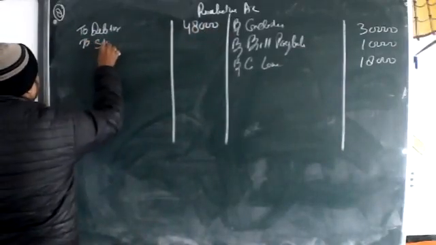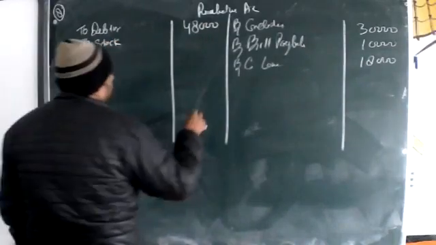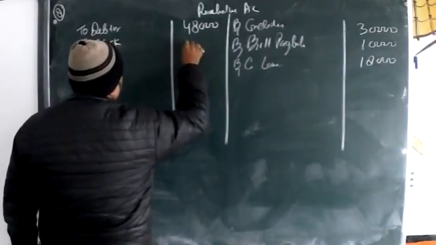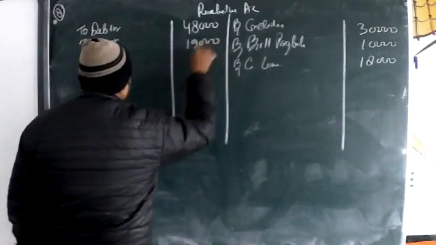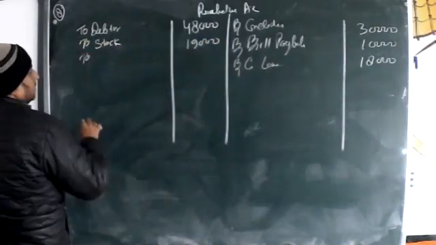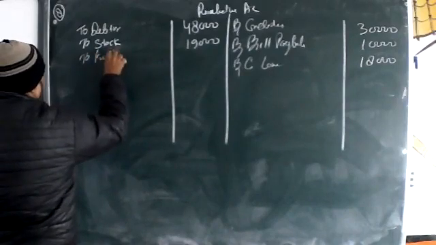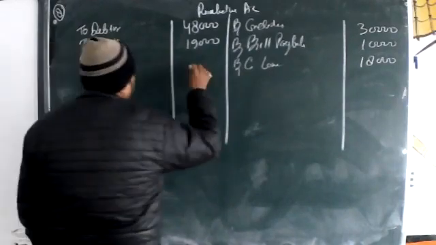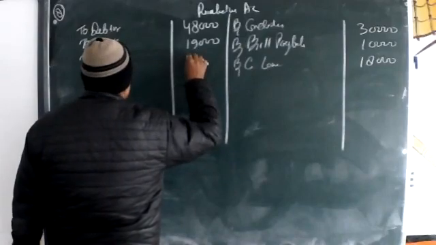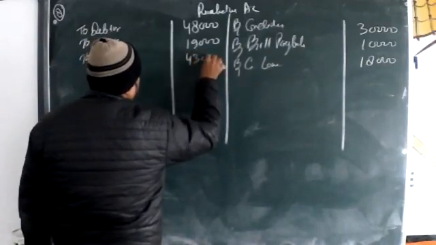Then next, Stock, amount 19,000. Then Furniture, amount 43,000.